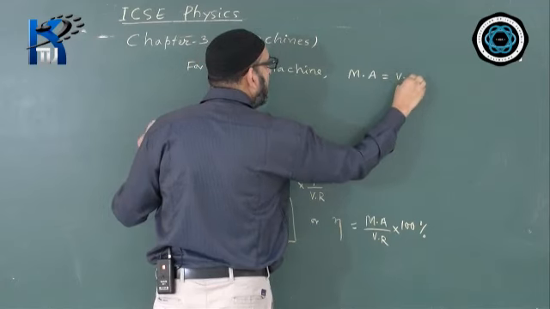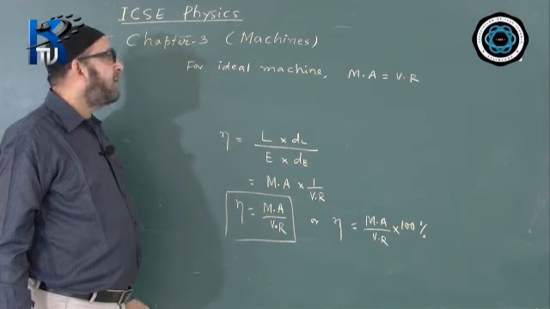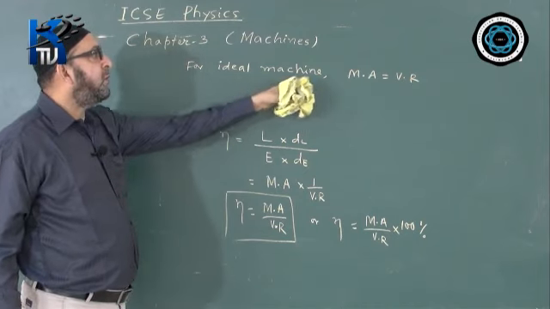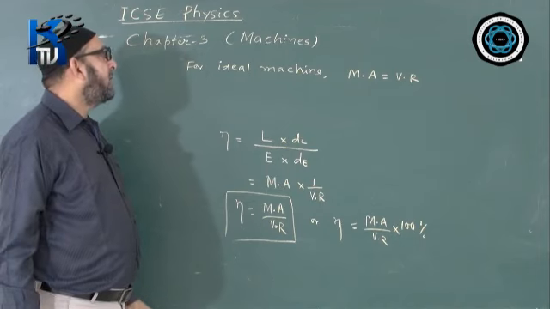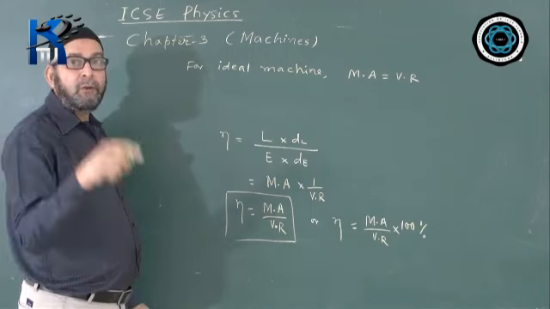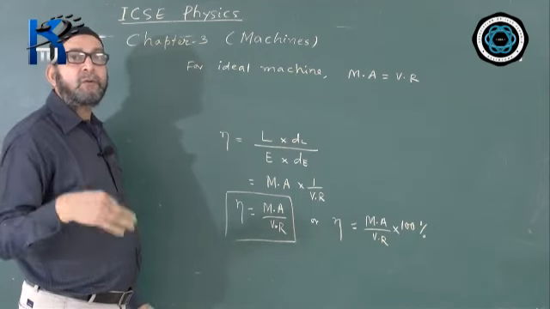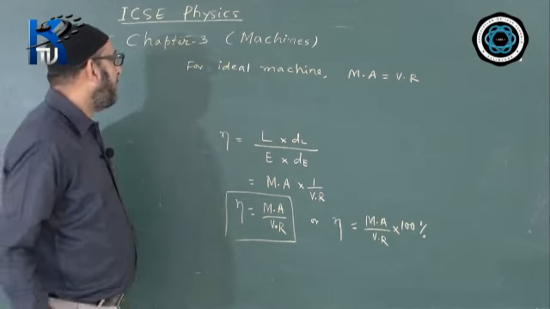If the question comes, what is an ideal machine? We can say even this: an ideal machine is the machine whose MA and VR are equal. Or we can say the ideal machine is the machine whose efficiency is 100% or equal to 1, or the machine in which there is no loss of energy. So any one of these can be used for defining an ideal machine.